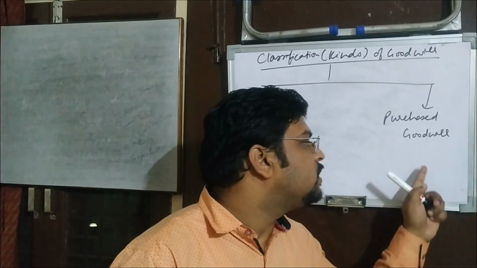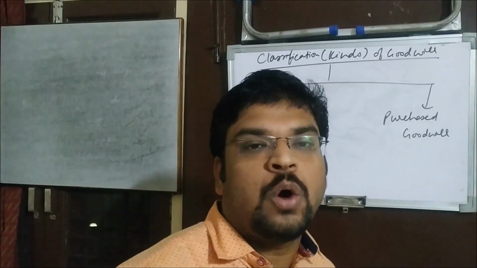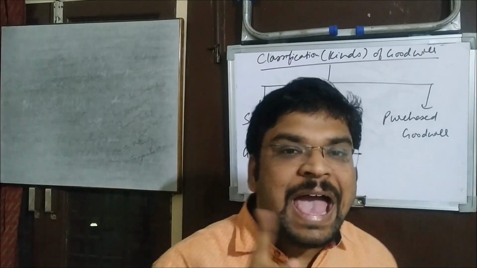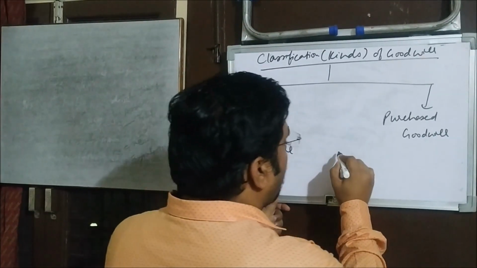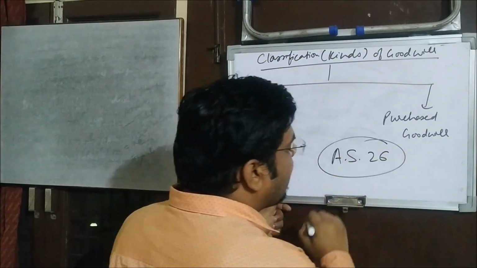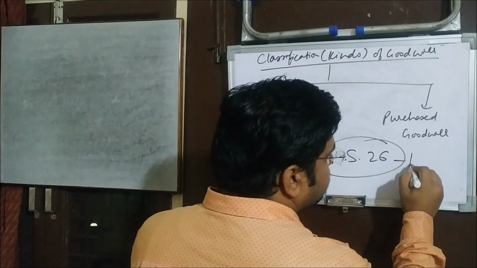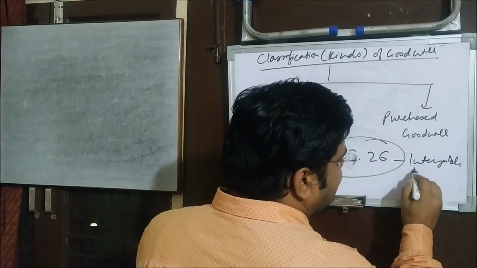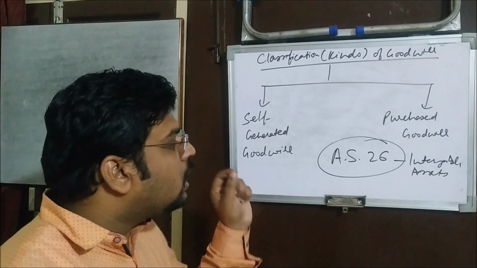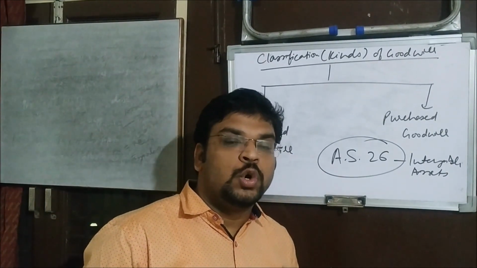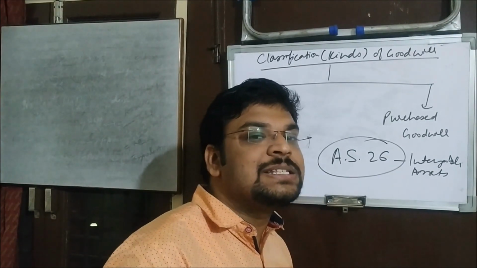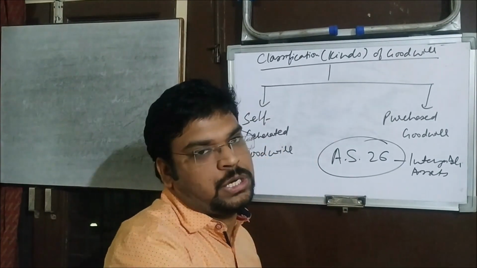So purchased goodwill is recorded in the books of account, but the self-generated goodwill is not, and for that one accounting standard is applicable. Accounting Standard 26, which is there for all intangible assets, states that no amount of goodwill will be recorded in the books of account unless consideration is paid for it.